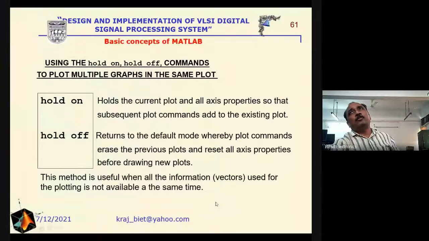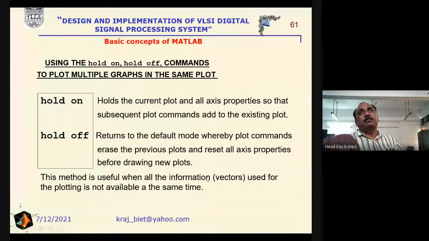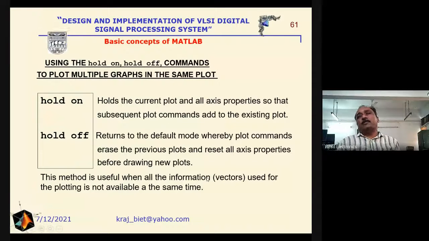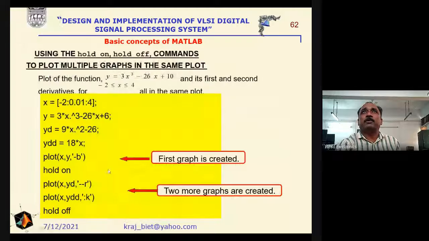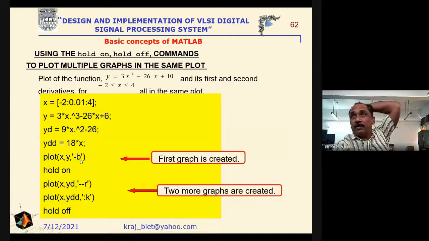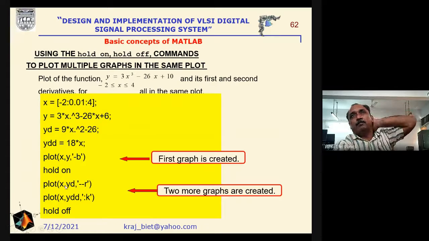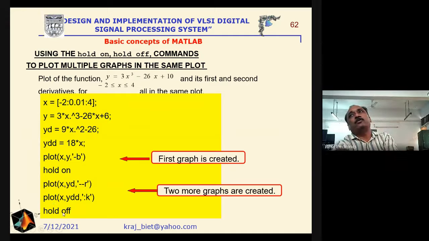Now suppose we are interested in describing the same type of curves in a single plot using the hold on and hold off command. Then suppose we take this function having the range of x from -2 to 4. First define x, function y, then differentiation of the function is say yd, second differentiation of the function is this one, plot x comma y in color here, and then hold on, then plot this one, then hold off here.